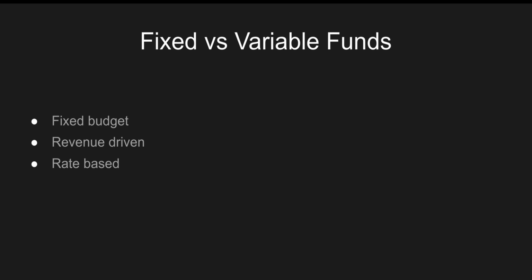Let's talk about different types of funds, like fixed versus variable funds. Fixed funds have a fixed amount, for example a 20 crore annual empty budget. Variable funds are calculated dynamically, for example 2% of the customer revenue. Rate-based funds are commonly used in distributor programs as well.